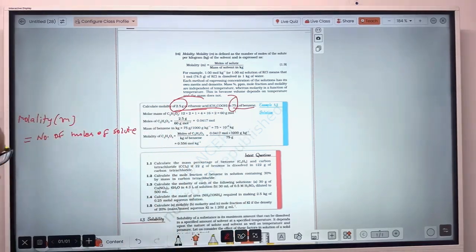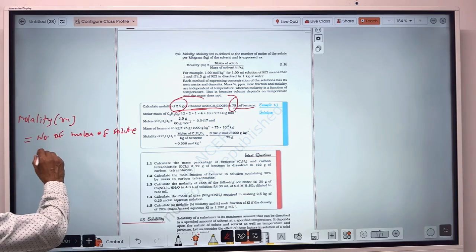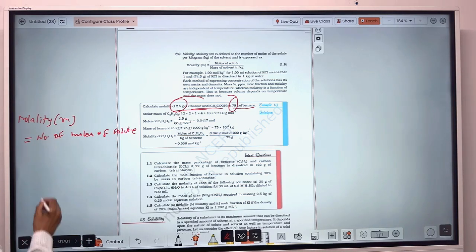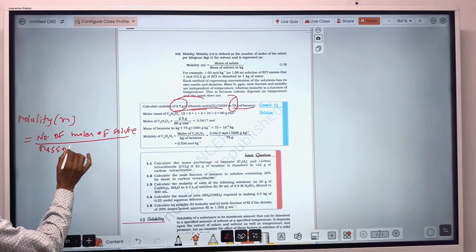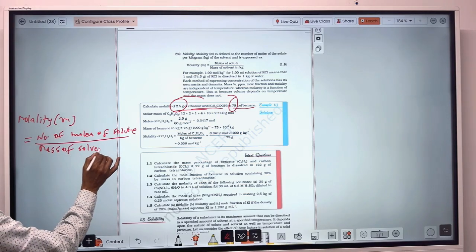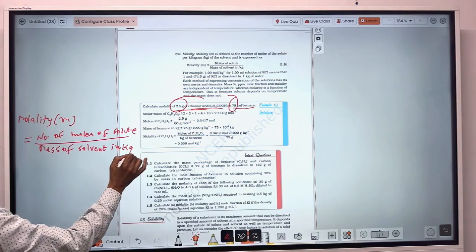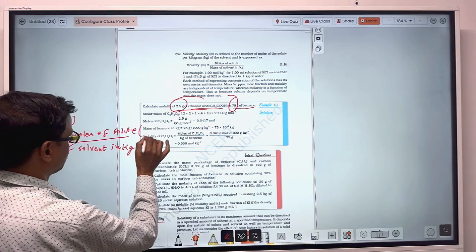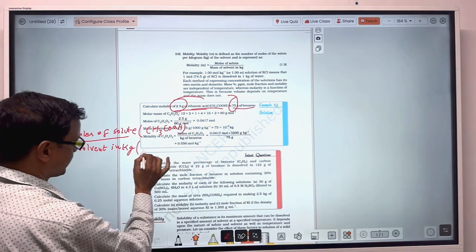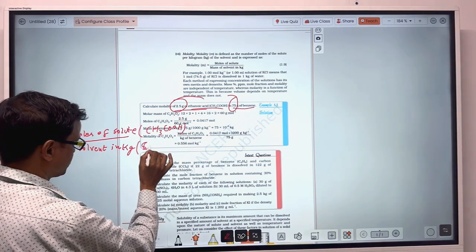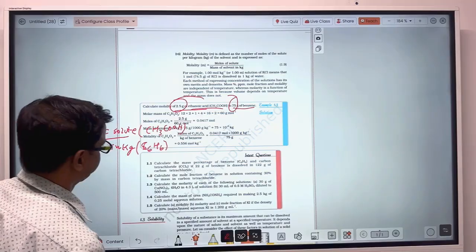So molality of the solution will be equal to number of moles of solute upon mass of solvent in kg. Solute here is ethanoic acid, CH3COOH, and solvent is benzene, C6H6.